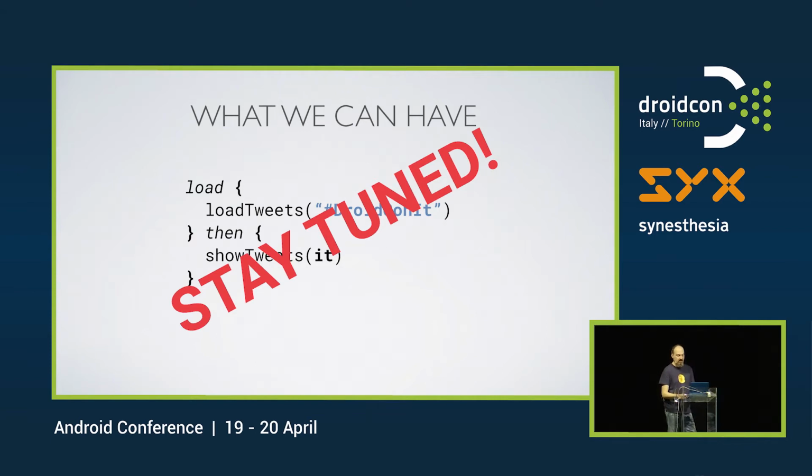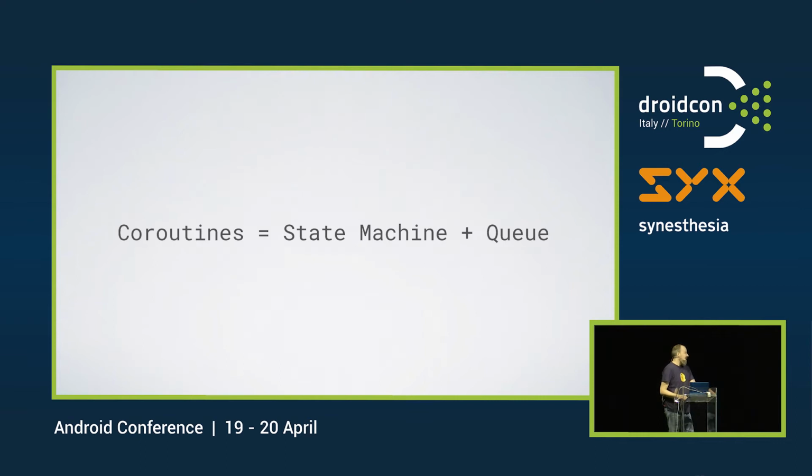Coroutines, that's what this is about. What is it? Well, if you would boil down the definition, it's a state machine and a queue. And that's basically it. Then there's some stuff behind the scenes for launching them on different threads and handling them and doing other things. But basically, this is what coroutines are about.